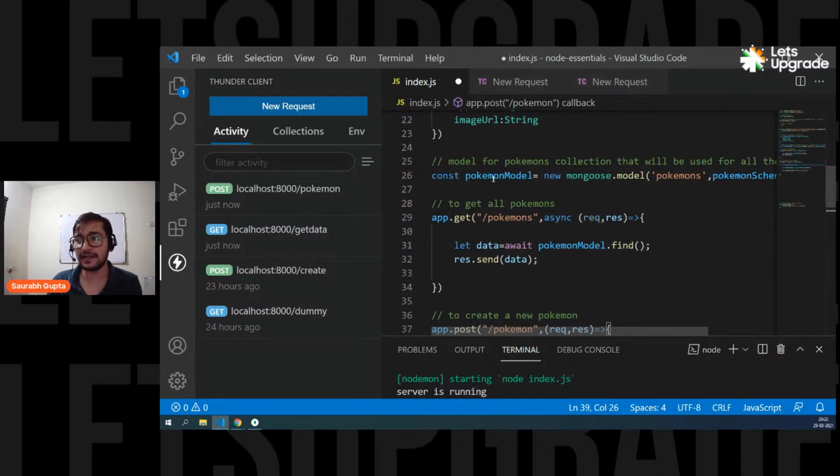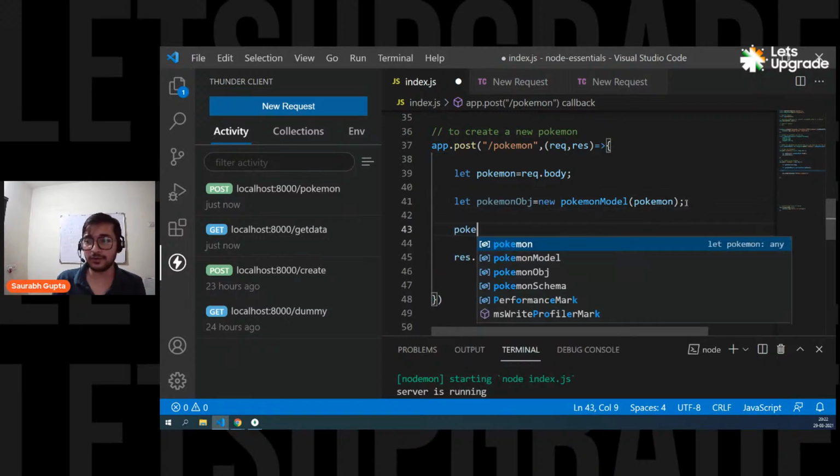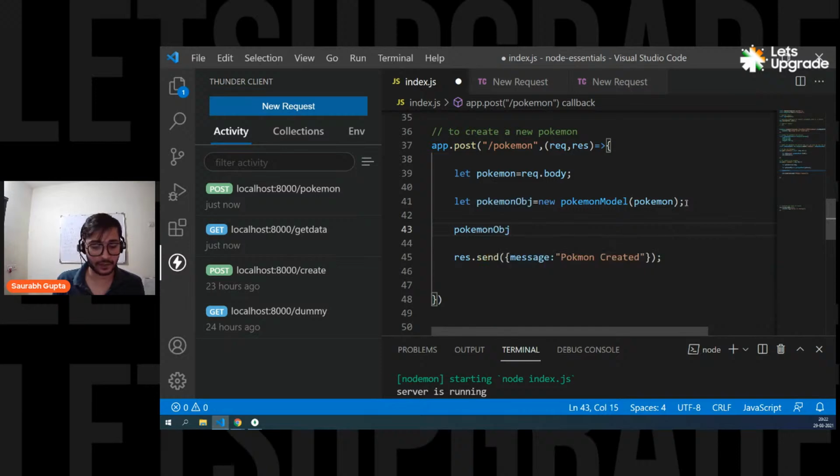And then we simply create a model object like this. Give any name: let Pokemon object equal new Pokemon model. Inside the parenthesis, you pass your data that you want to insert. That's it, this is the one important line here. And finally, you simply have to do Pokemon object dot save. Done. It should be saving your Pokemon into the database. So first, get your data. Second, set up the model object. Third, simply call save. And that's it.